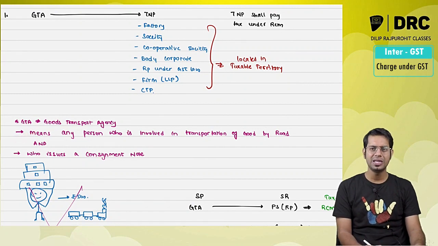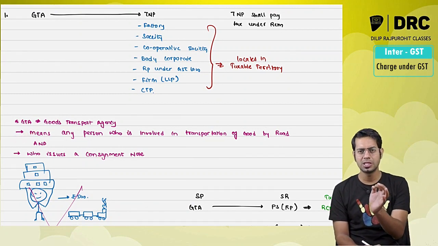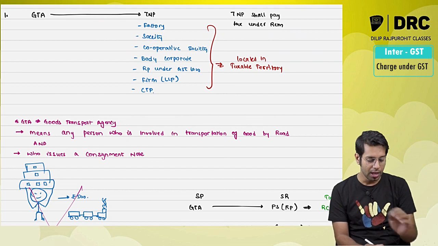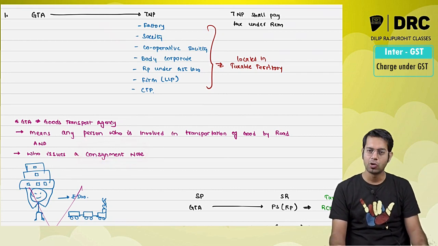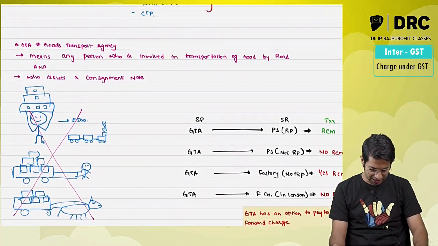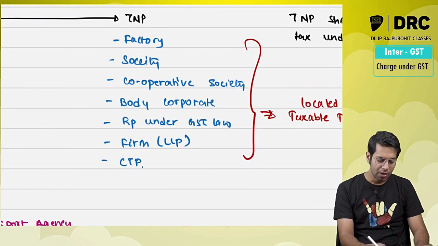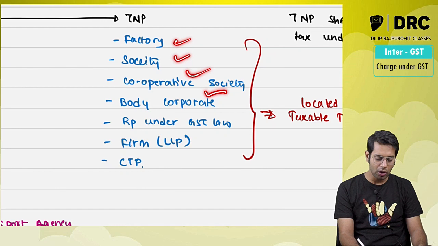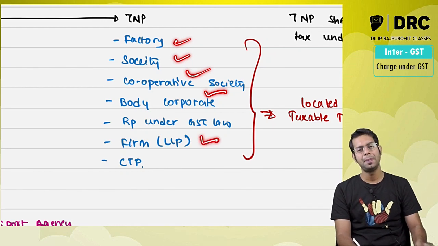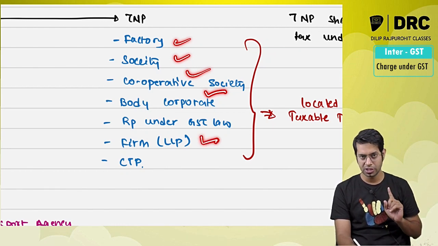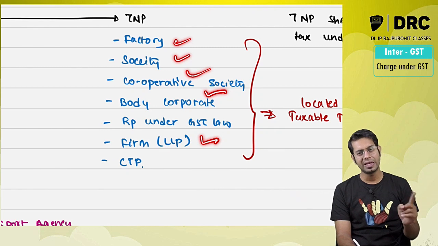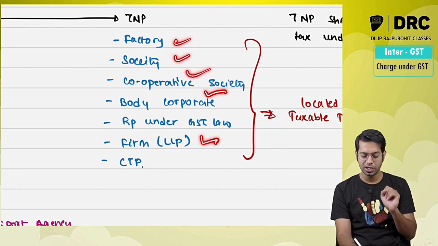Sir, what do you mean by a GTA? GTA means a person who is involved in the business of transportation of goods by road and who issues a consignment note. That person is called a GTA. Now please note, factory, society, cooperative society, body corporate, partnership firm including LLP, they may or may not be registered under GST. These people will have to pay the taxes even if they are not registered under GST law.